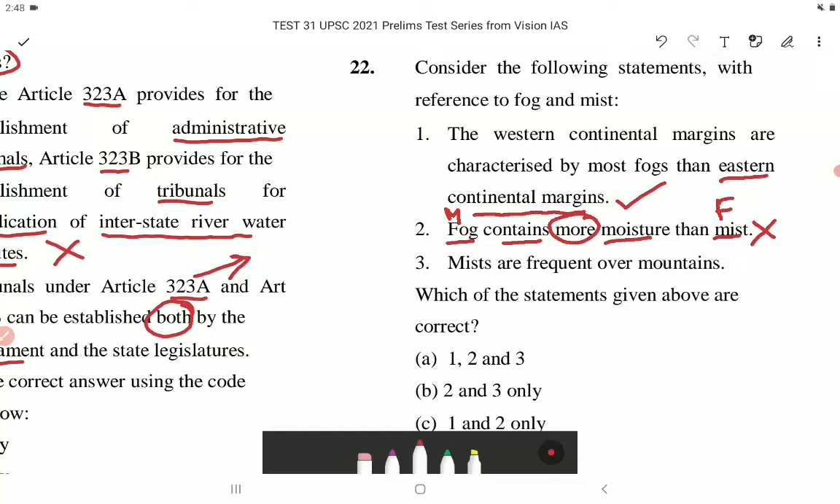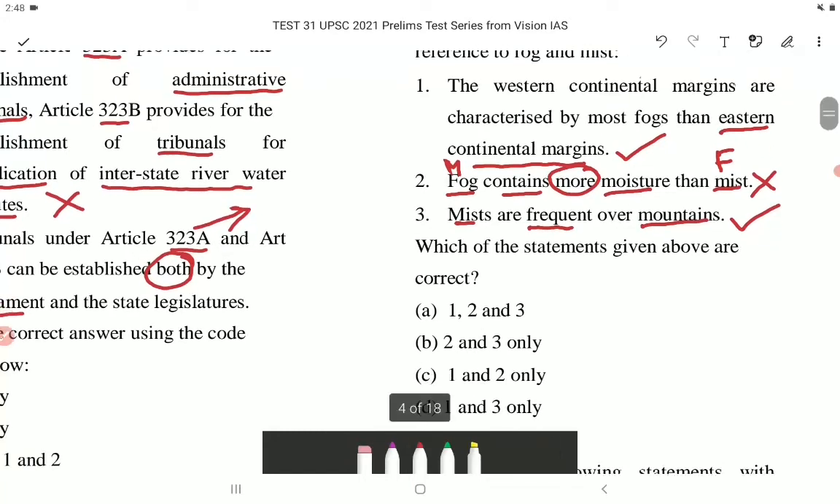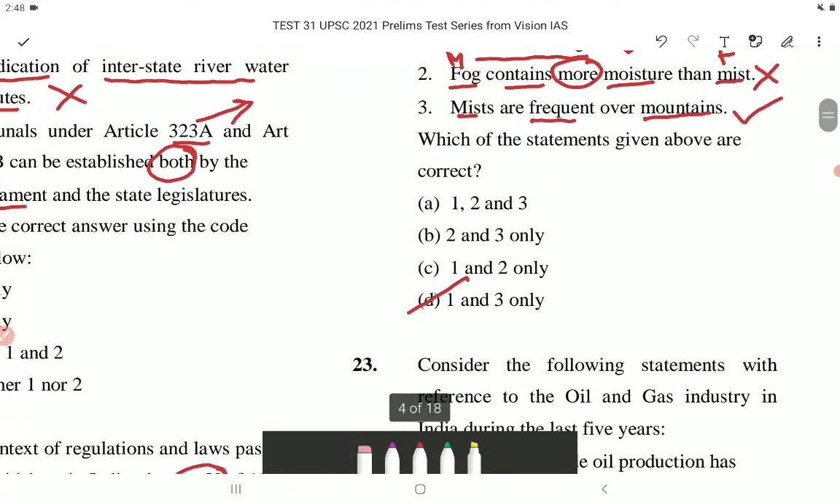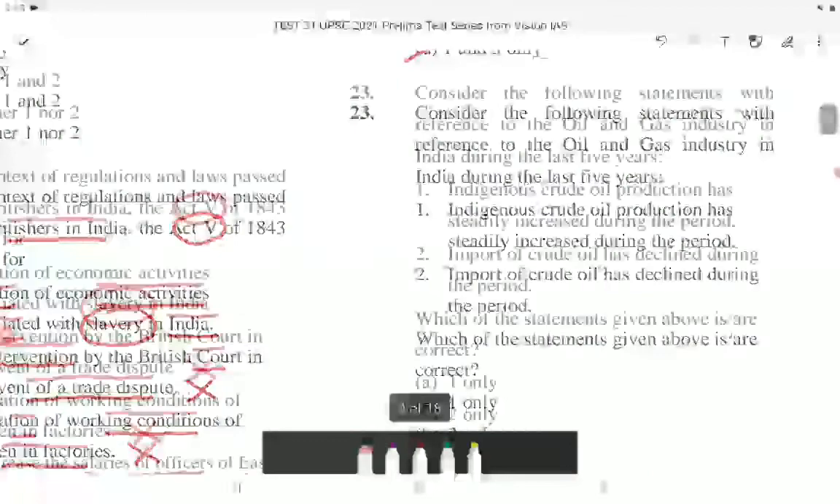In the mist, each nucleus contains a thicker layer of moisture. Now let's come to statement 3. Mist are frequent over mountains. This is correct. Which of the statements given above are correct? So the correct answer is option number D, that is 1 and 3 only. Now let's come to question number 23.